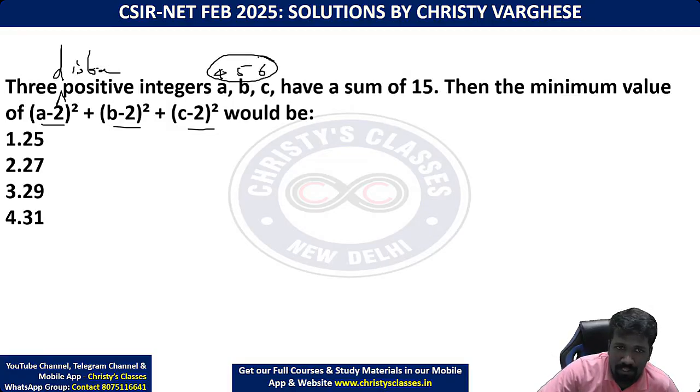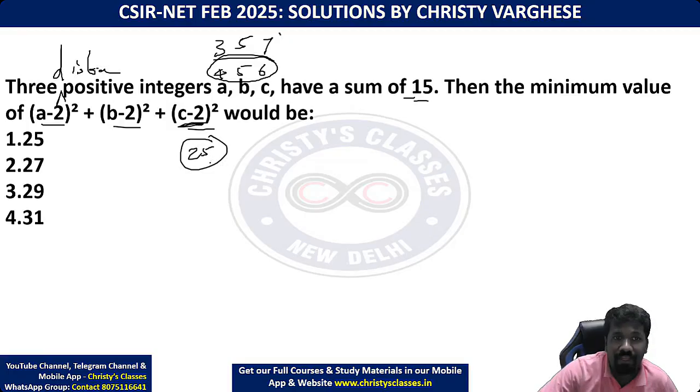4, 5, 6 is the minimum compared to 3, 5, 7. 3, 5, 7 is also 15. But if it is 3, 5, 7, 7 minus 2 square, 25 is already happening here. That is not advisable. Getting the point? So that is how you have to understand it.